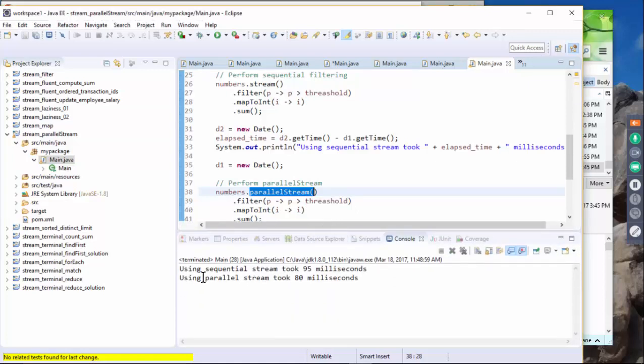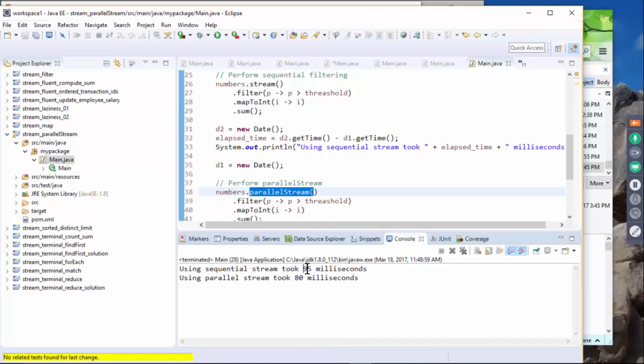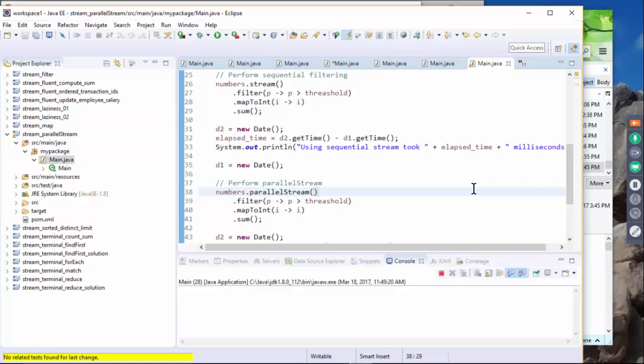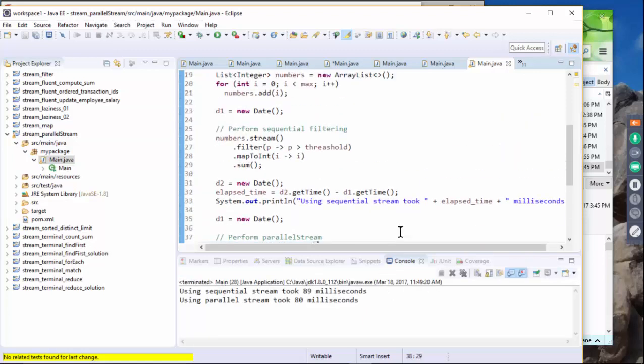Okay, so here the sequential takes 95 milliseconds, and the parallel stream takes 80 milliseconds. So it makes a little bit of difference, but usually I get like twice better performance. So let's run this one more time. Yeah, 89 and 80. Okay.